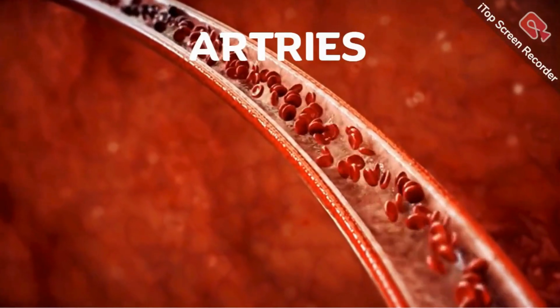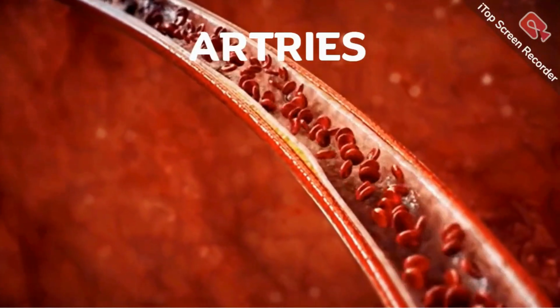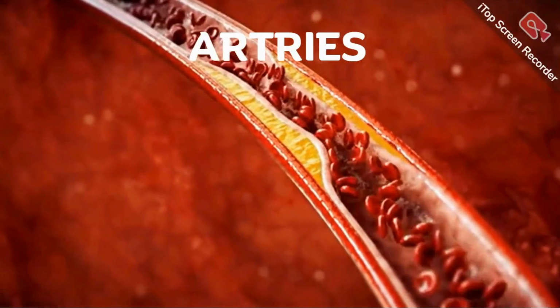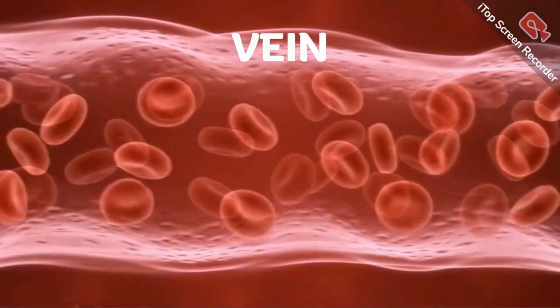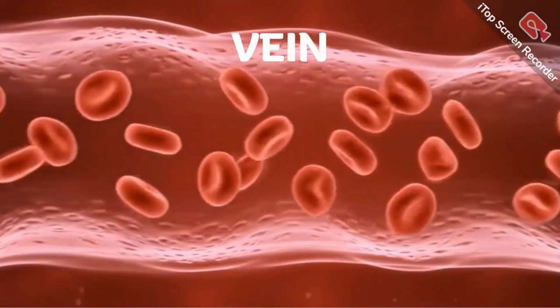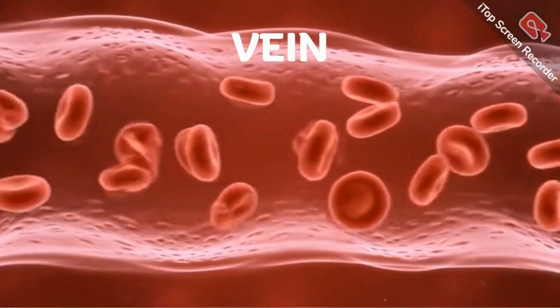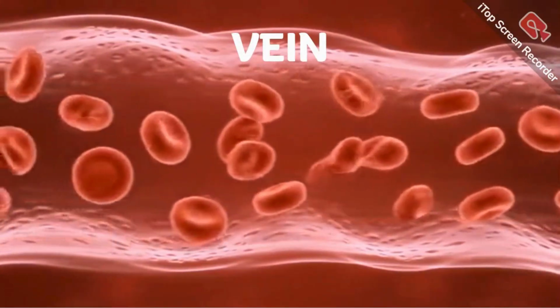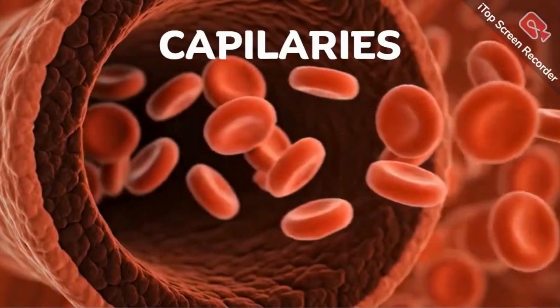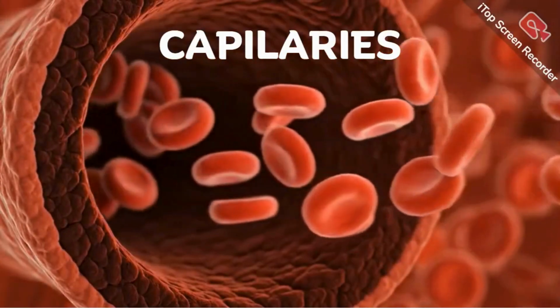This is an image of a live artery. So this is how an artery works in real life, in 3D vision. And this is a vein, and these tiny donut-shaped balls are known as red blood cells. We'll talk about them later. Over here we have some of the capillaries.